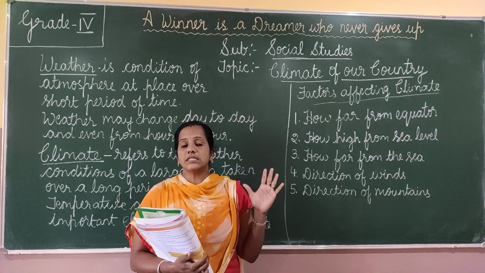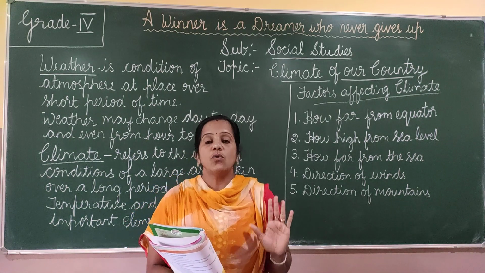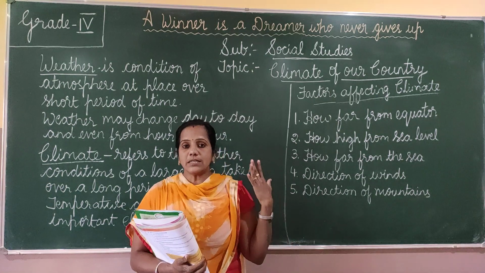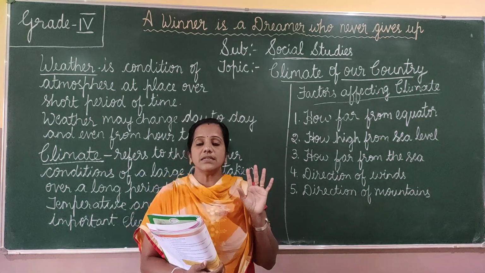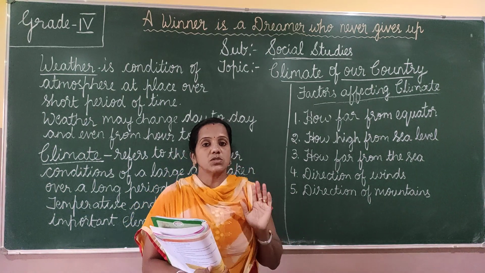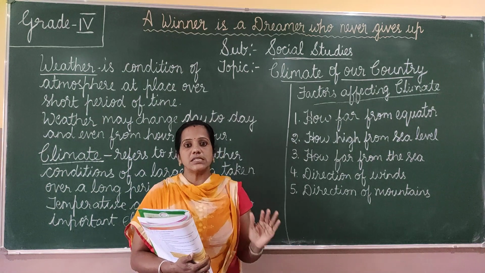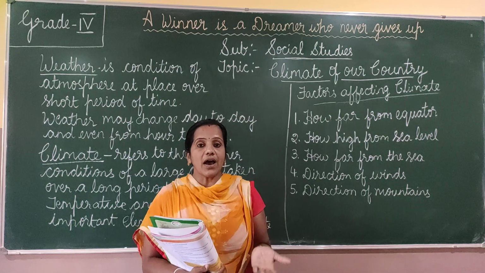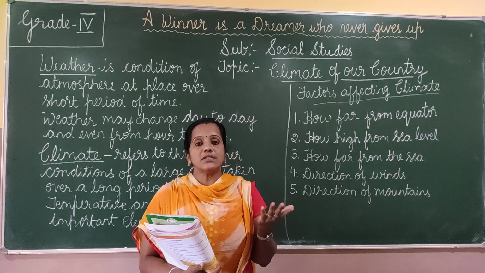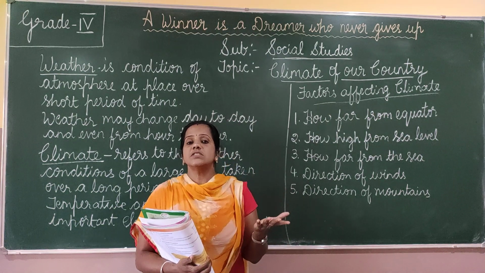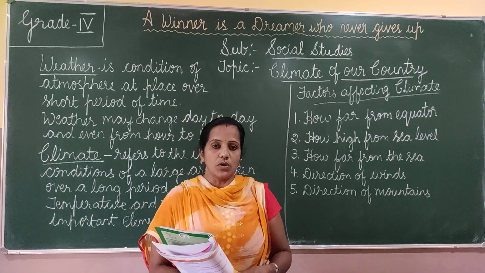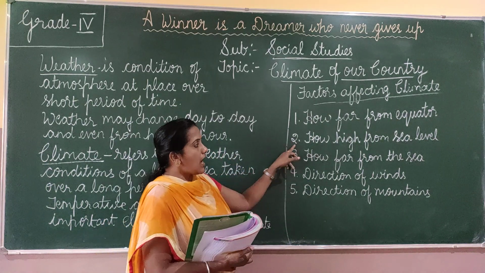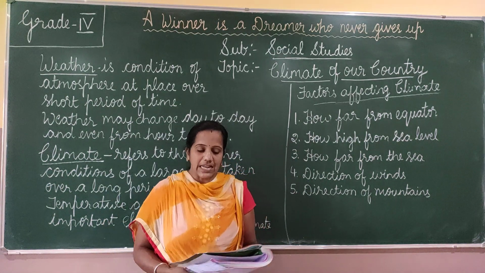So the equator gets the direct sun rays, compared to other places far away which get the slanting rays of the sun. So the places near the equator are very hot and dry. But the places which are far away from the equator, the poles, the frigid zone, are very cold. The next is how high from sea level.